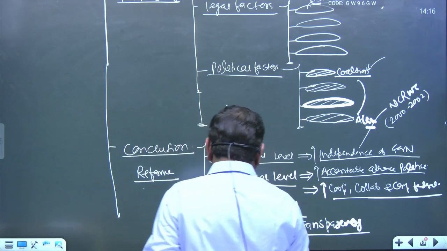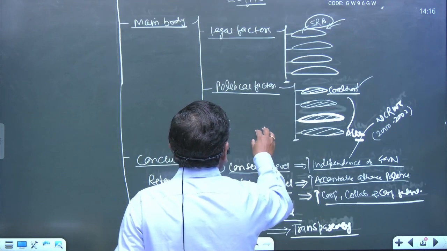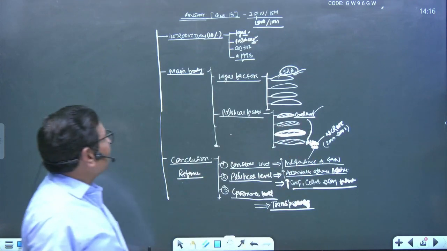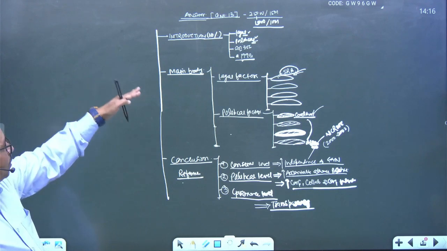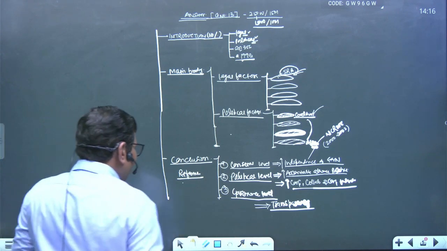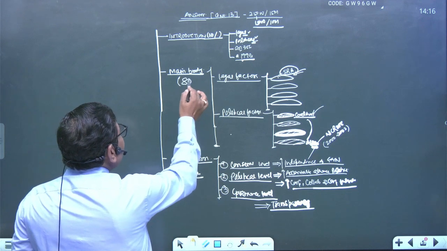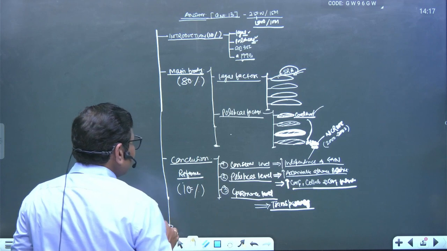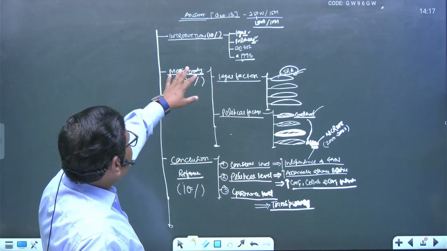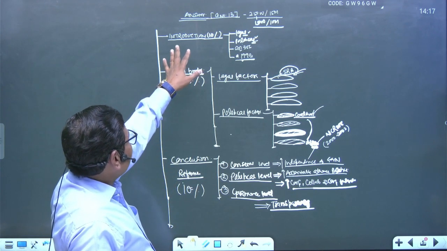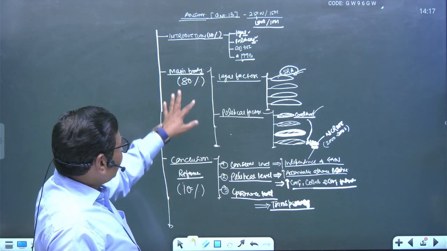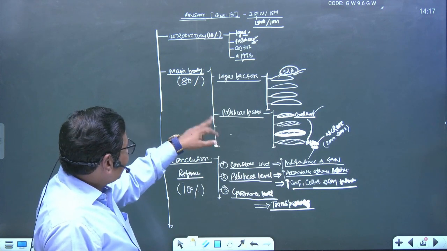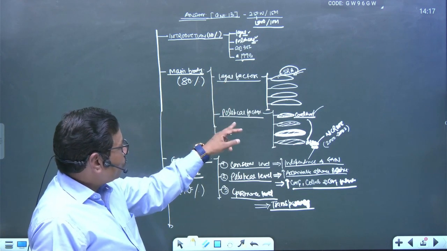So once again, you have to see the whole structure of the answer presentation: introduction, main body and conclusion. Once again, I would like to tell you the main body should not exceed 80% and the conclusion should not exceed 10%, right? Try your best. If 250 words, then 25 to 30 here, 25 to 30 here, and the rest of the portion under the main body. If 2 points are there in the main body, then 40% should be given to this one, 40% to this one.